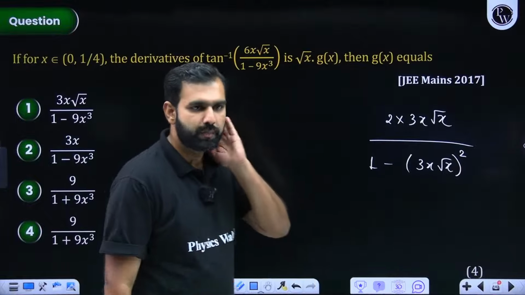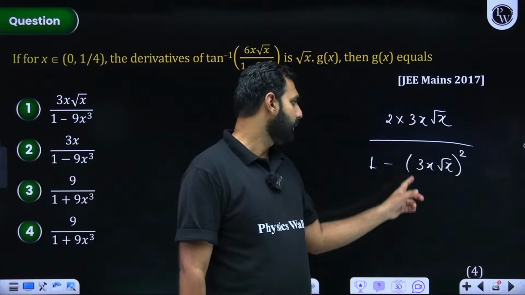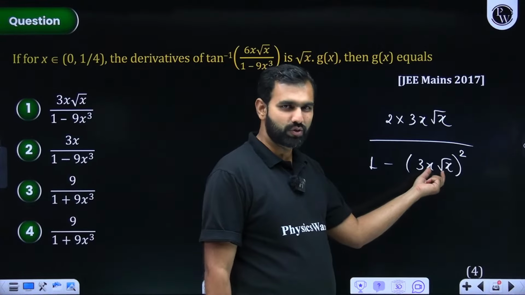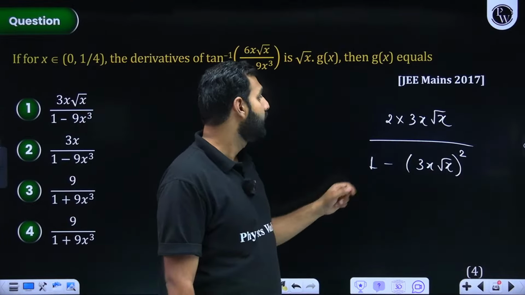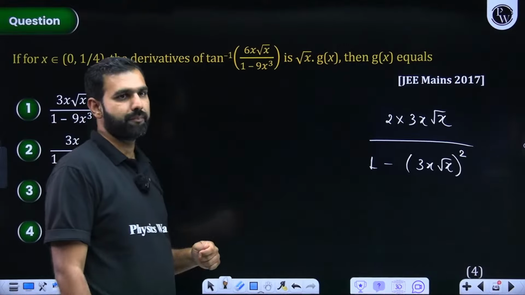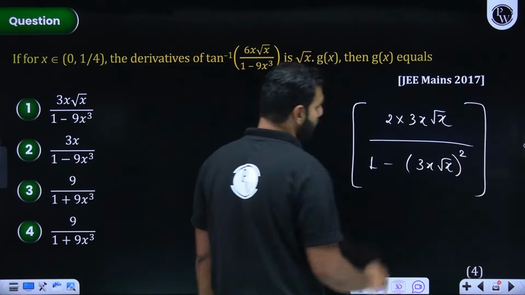Sir, isn't it option B? Okay, Manish, we'll definitely see, but let me just see it once. Here, 3x root x: 3 square is 9. x root x is what? x to the power 3 by 2. And x to the power 3 by 2 when squared gives you x cube. So I have written this expression only. But why did I do so? I hope most of you must have noticed it very clearly.